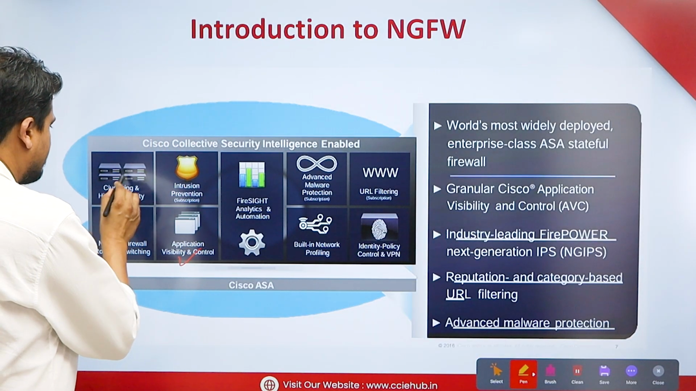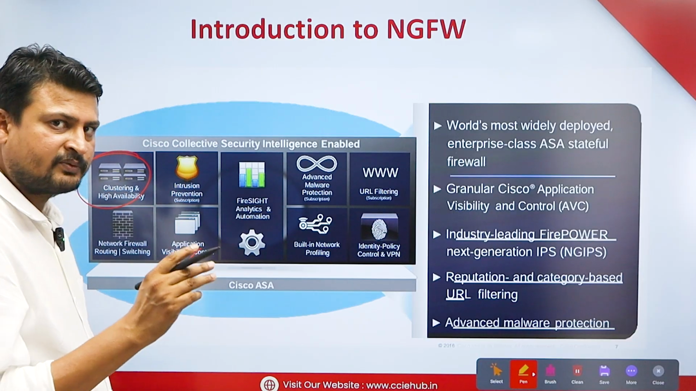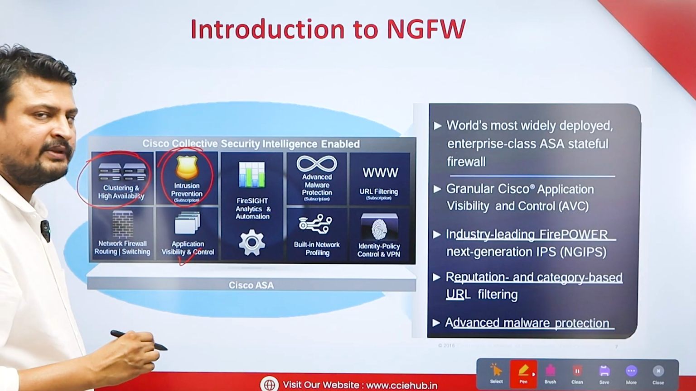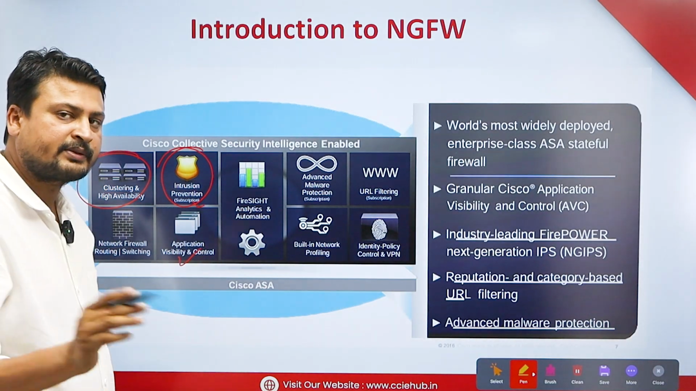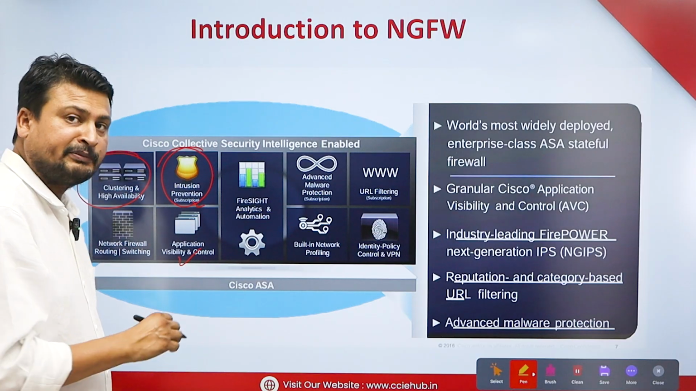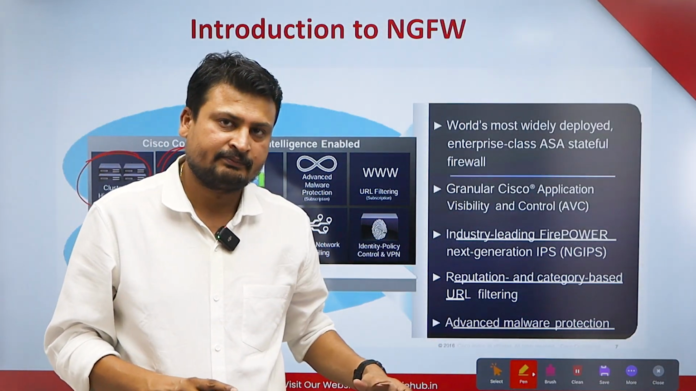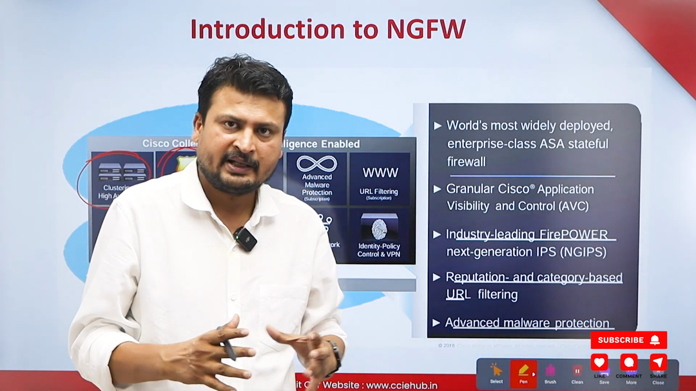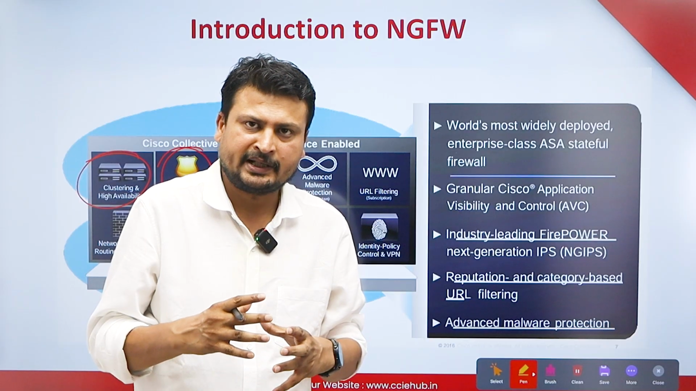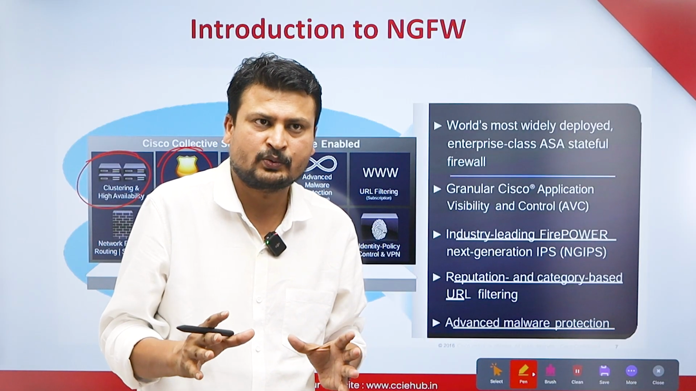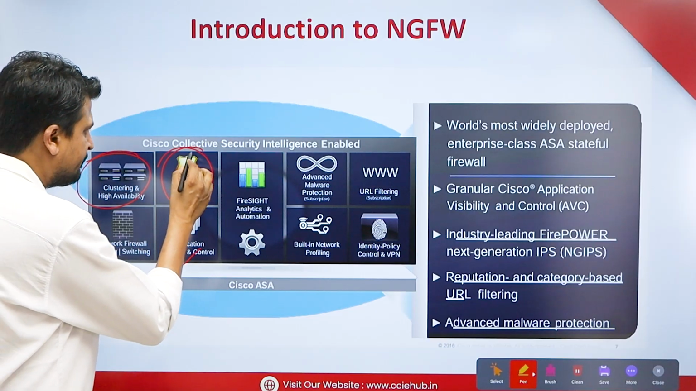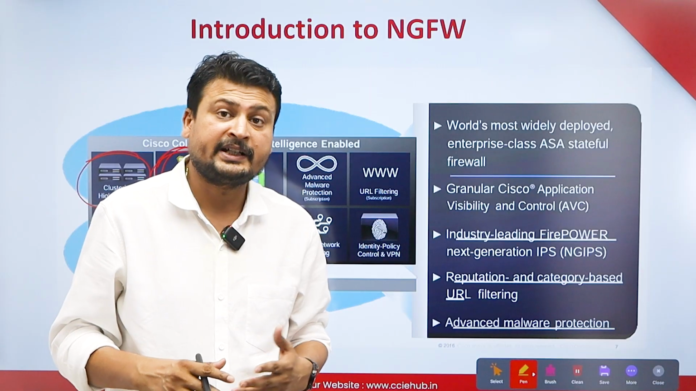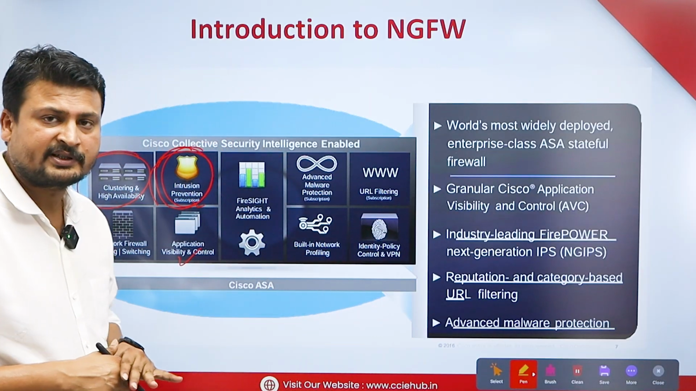Now, we have a clustering feature and an HA feature that was present with the previous firewall as well. Now we have an additional intrusion prevention system, and it requires a subscription. Without a subscription, you can't use this feature. It means now you don't need a separate NGIPS, because in FTD itself we have NGIPS introduced. Two devices together can work as a single operating system now. The intrusion prevention system is used for detecting threats and preventing your network from attacks.